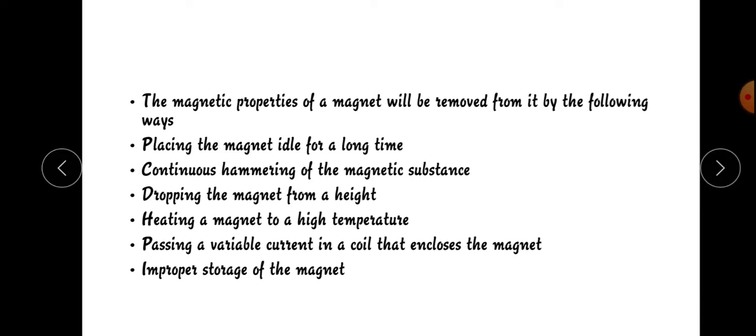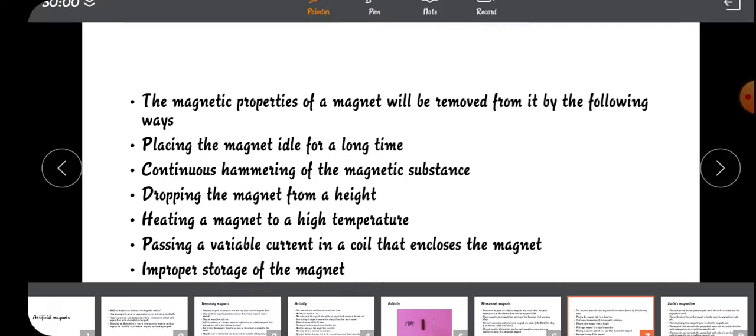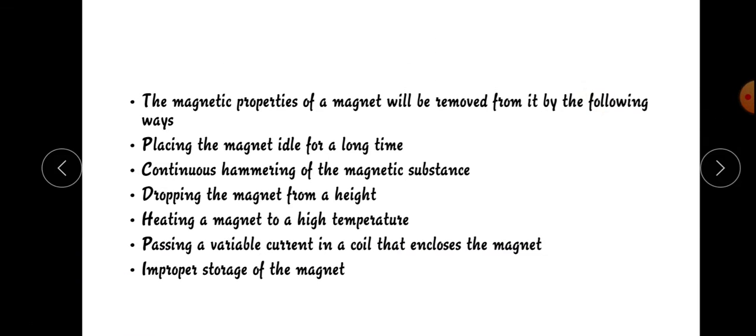Temporary magnets are produced with the help of an external magnetic field, so they will lose their magnetic property as soon as the external magnetic field is removed. A permanent magnet is also an artificial magnet, but it will retain its magnetic property even in the absence of the external magnetic field. The magnetic property will not be lost.